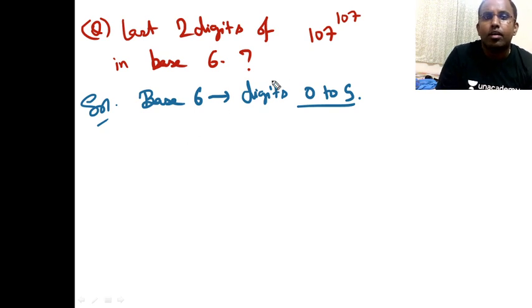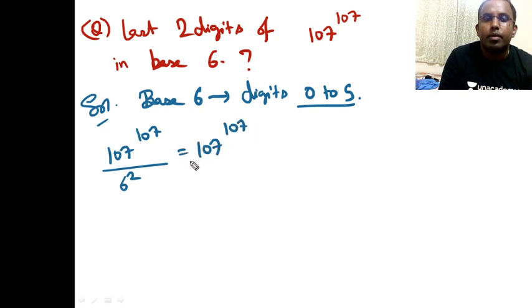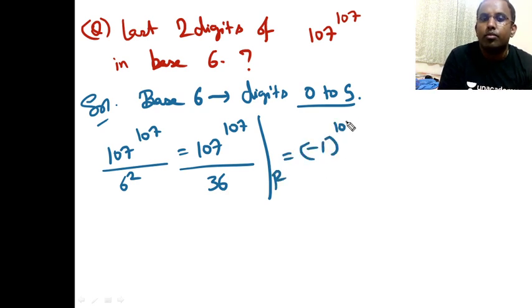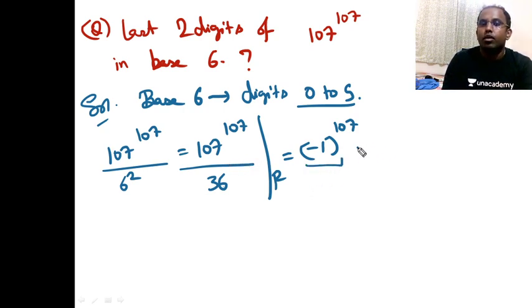Let's solve it. देखते हैं ना क्या करेंगे हम. पहले क्या करेंगे? 107 raised to 107 divide by 36, that is 6 square ना. Divide by 6 square and take the remainder out. 107 raised to 107 by 36, what is the remainder? It is minus 1 raised to 107, because 36 into 3 is 108 है ना. 108 minus 1 is 107. This becomes minus 1. Minus 1 means 36 minus 1, which becomes 35.